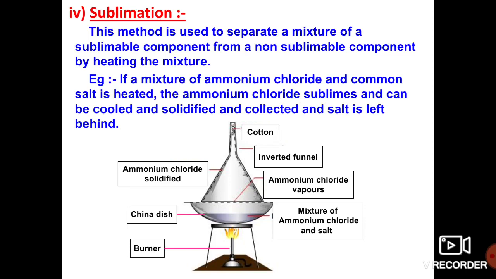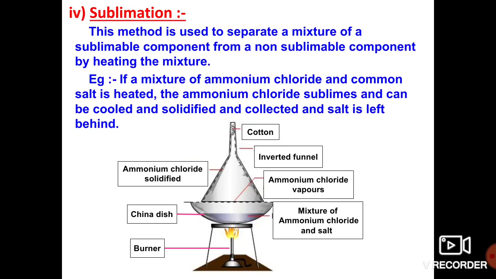So this is what we call sublimation. Let us discuss the phenomenon of sublimation. This method is used to separate a mixture of a sublimable component from a non-sublimable component by heating the mixture.